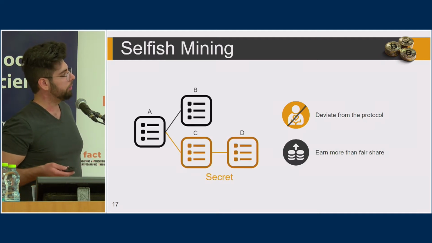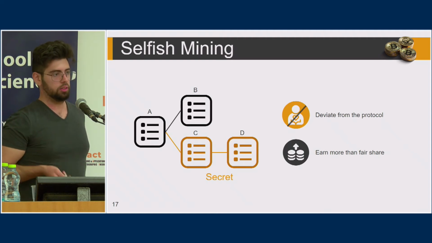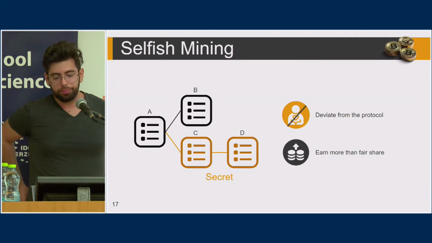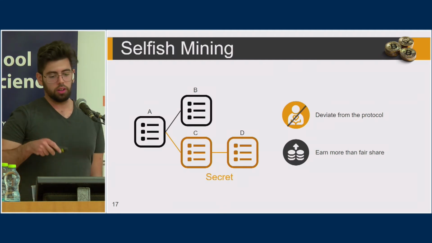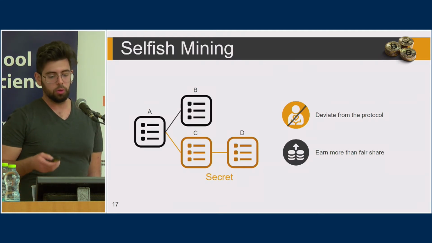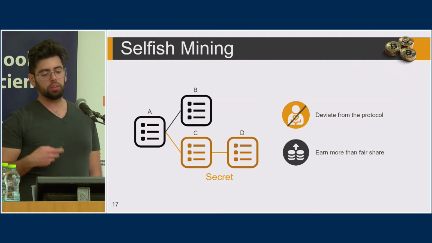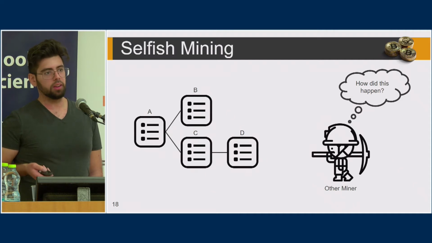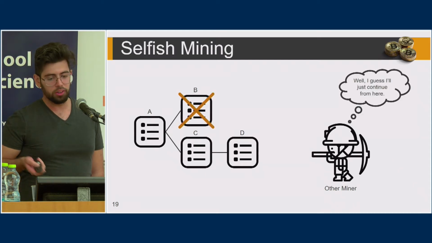Okay, so a simple example would be that a miner keeps 2 blocks in secret, block C and D, and she tries to mine both blocks one after the other without revealing block C, so no one else can mine on block C. And if she manages to do so, she can reveal both blocks at once, and other miners would have to drop block B and follow block D.